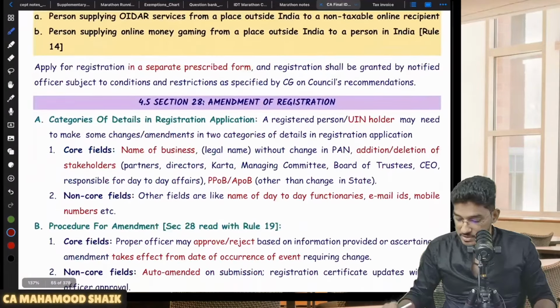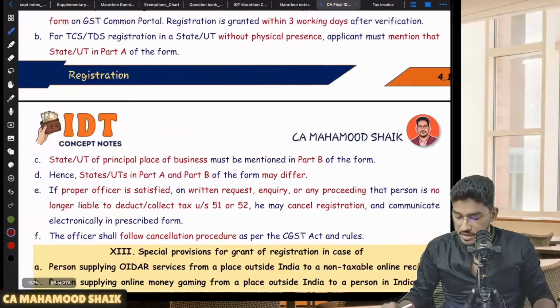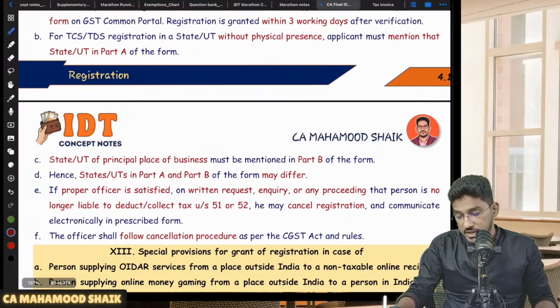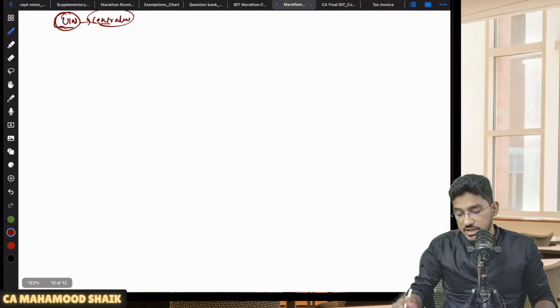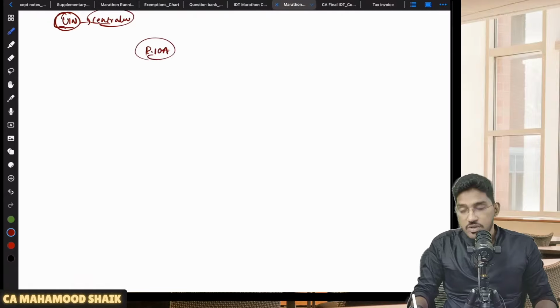Next. Any special points here? There is one rule, Rule 10A. This is also one more frequently tested point, which has a connection with multiple places. So Rule 10A is one such rule. Sir, what is that Rule 10A?